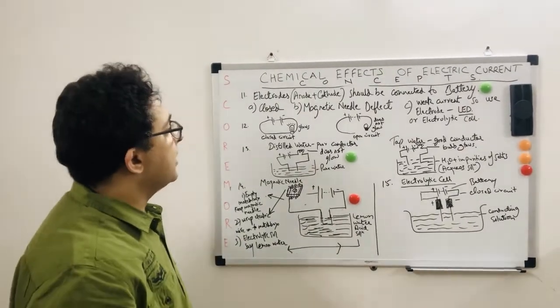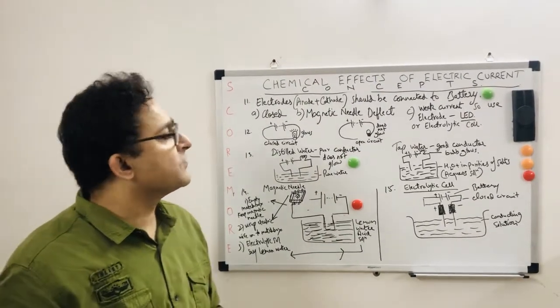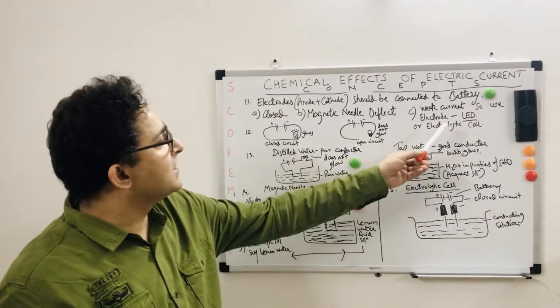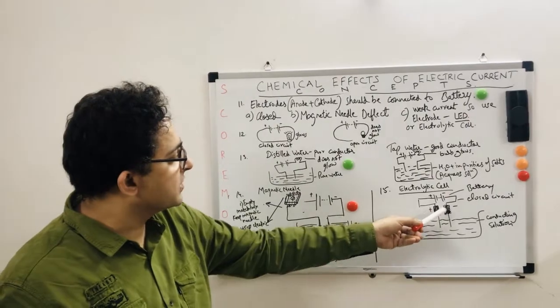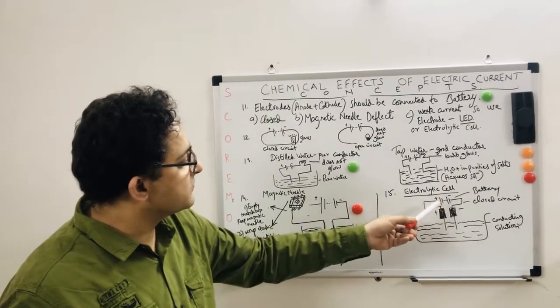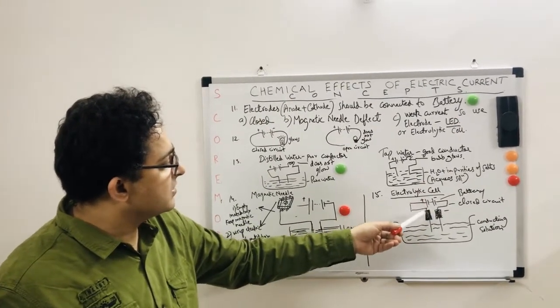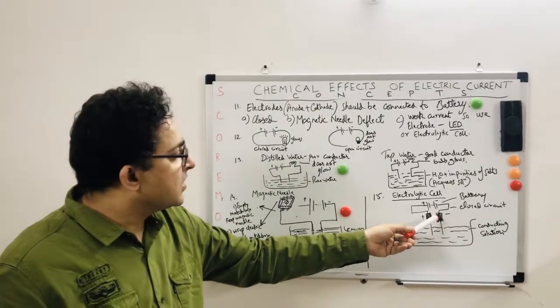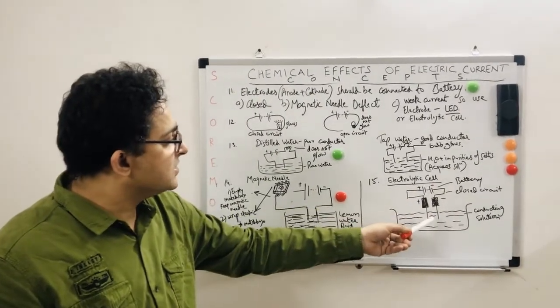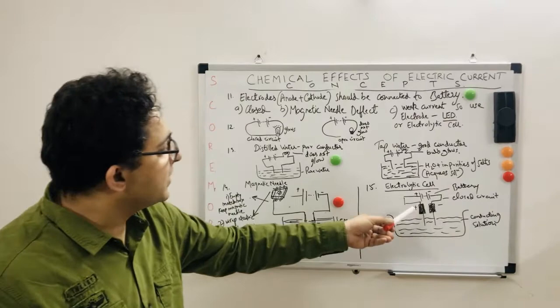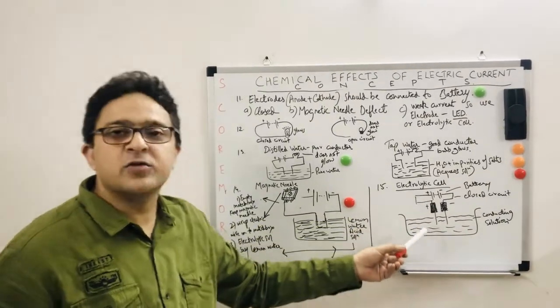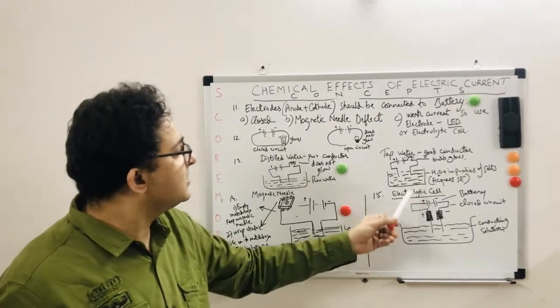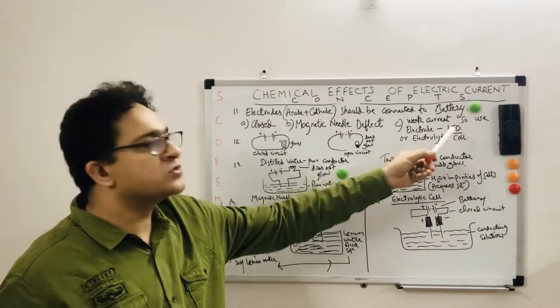Also there might be a weak current, for which we use an LED or an electrolytic cell, which is basically anode and cathode together, connected to the positive of the battery, which is the anode, and the cathode connected to the negative of the battery. So basically this is a conducting solution. I will tell you why I made this in the next slide. Basically we'll discuss electroplating.